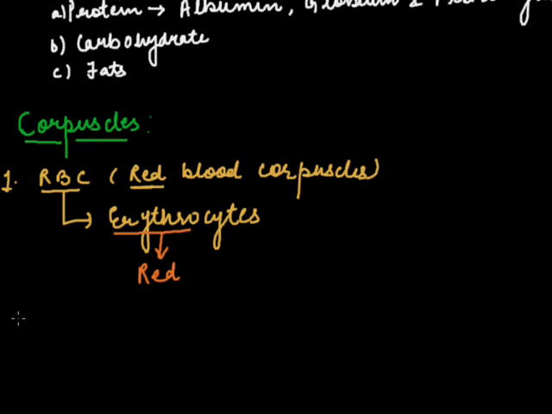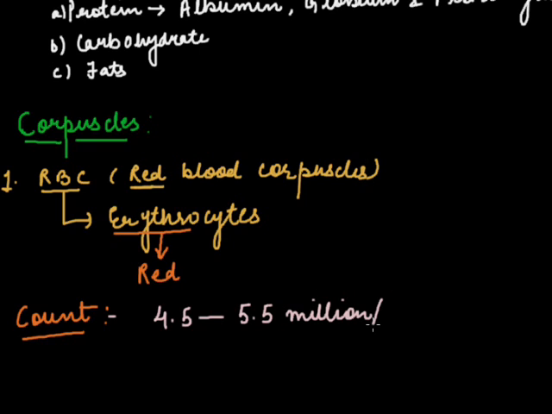Now coming to the count of RBCs. The general count of RBCs is around 4.5 to 5.5 million per cubic millimeter of blood.